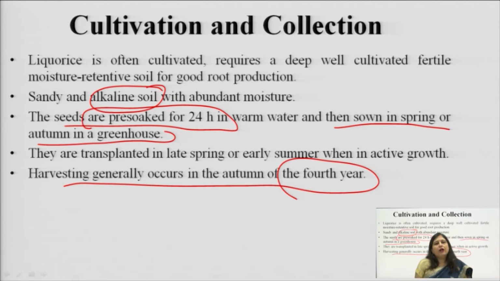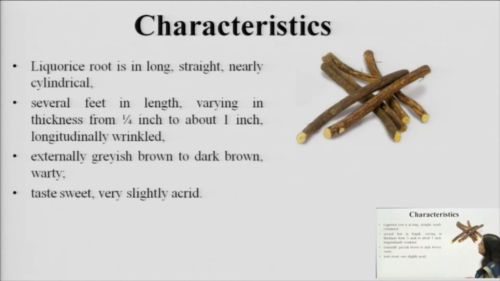After that we uproot the entire plant, remove the stem and the roots, and sometimes peeling is done, sometimes they are left unpeeled. They are then dried for a long period so that moisture is not retained. Otherwise, due to the presence of numerous sugars in the root, there can be fermentation, and it may break down the glycosides.